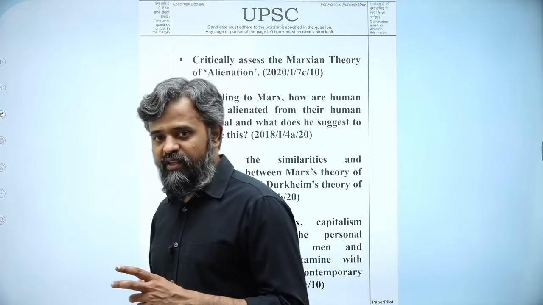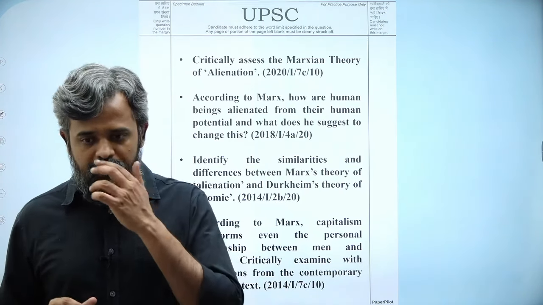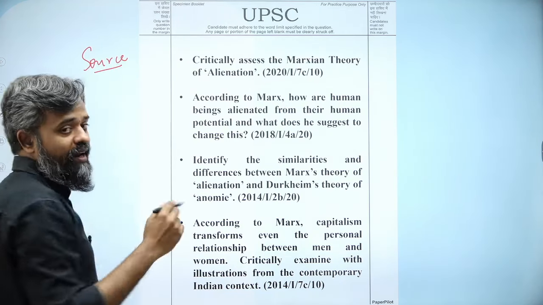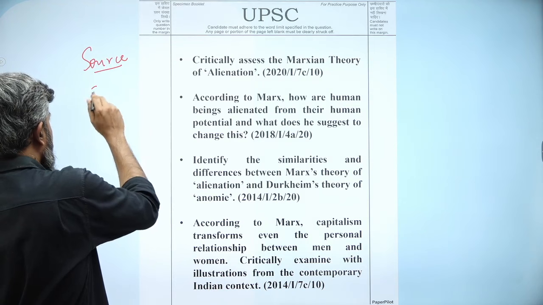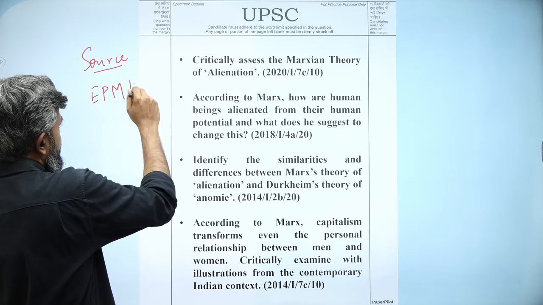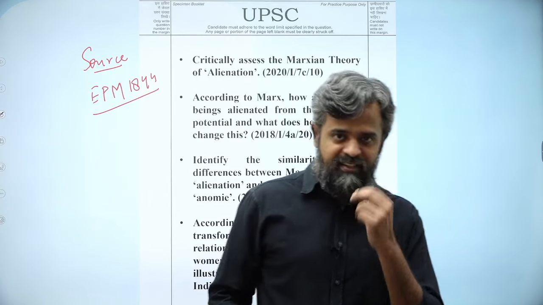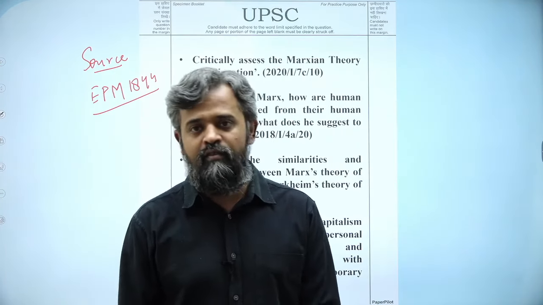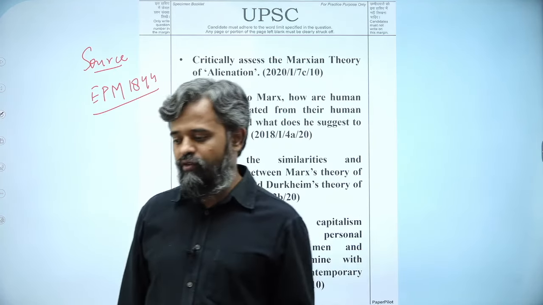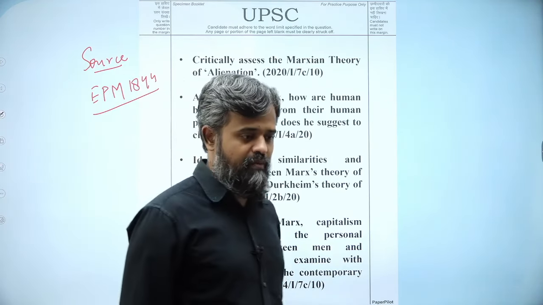So the first pointer is, whenever you're writing on alienation, you just cannot afford to miss out on this. What is the important point? The first is source. Where exactly did Marx write about it? It is EPM, Economic and Philosophic Manuscripts of 1844. In this particular work, for the first time, Marx discussed alienation. Economic and Philosophic, not philosophical, Manuscripts of 1844. This book is also called the Paris Manuscripts, right? Because Marx wrote it when he was in Paris in exile.